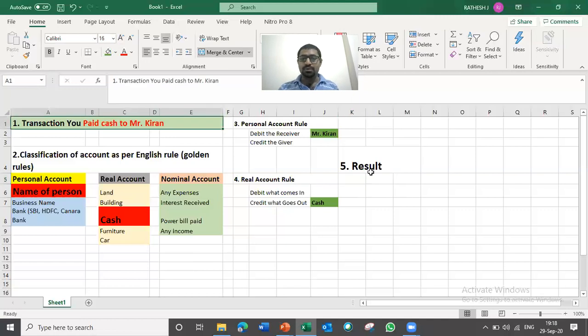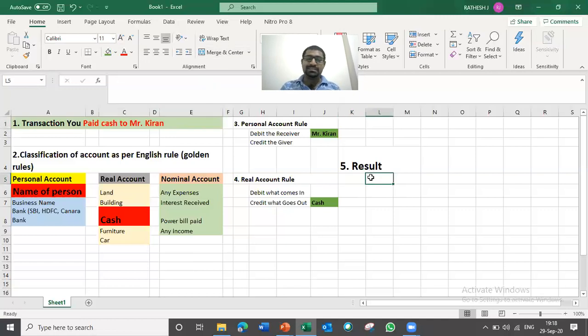How to pass? For passing the transaction, there are proper formats, like debit, credit columns, particulars column, everything. I'll not touch that part. We'll just understand how to classify this and reach the final stage. Then when you understand this, I'll explain that.